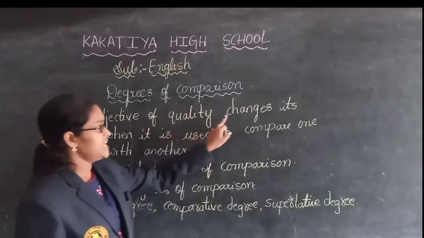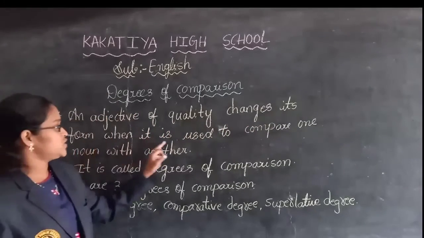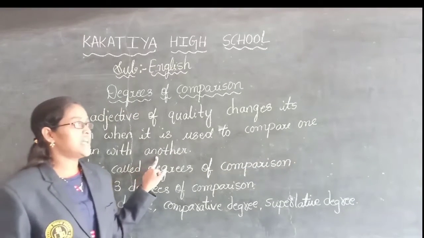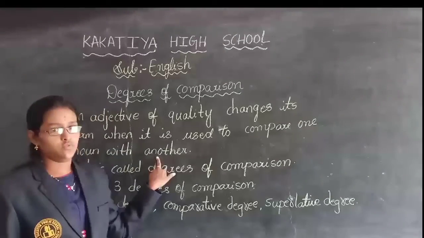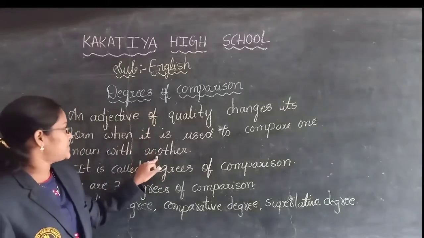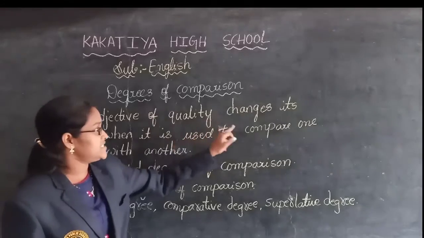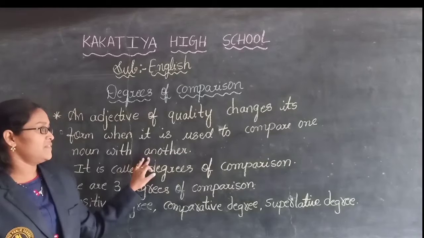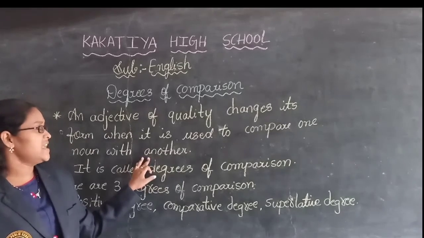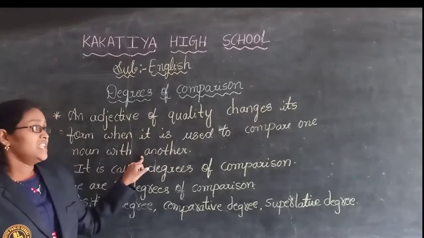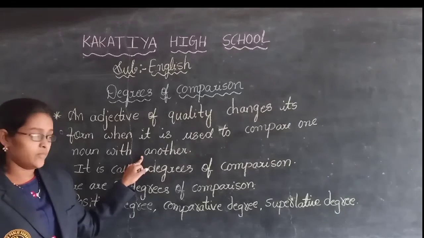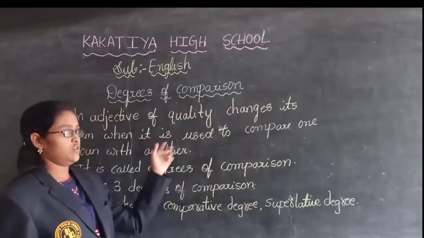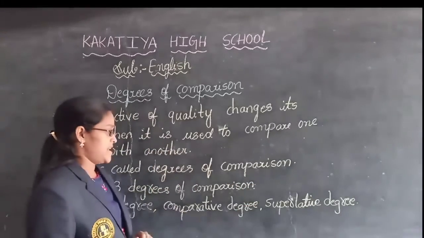An adjective of quality changes its form when it is used to compare one noun with another. In the previous class we have learned about adjectives. So degrees of comparison is nothing but an adjective of quality changing its form when it is used to compare one noun with another. Whenever we are comparing one noun with another, that adjective of quality will change its form. So this is called degrees of comparison.